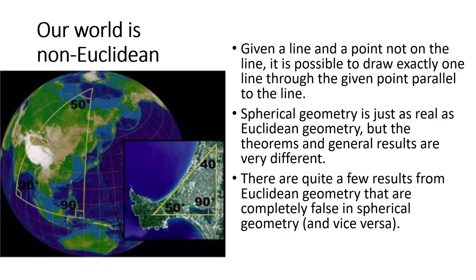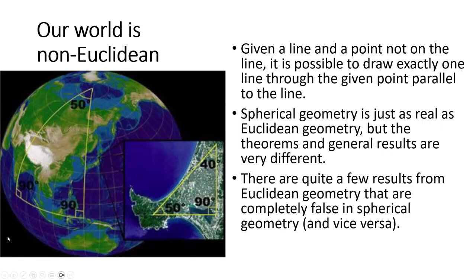Our world is non-Euclidean. If I look at the equator and the longitude lines and I draw them up, they will intersect at the pole at a particular degree, depending upon my choice. You can see some drawn here.